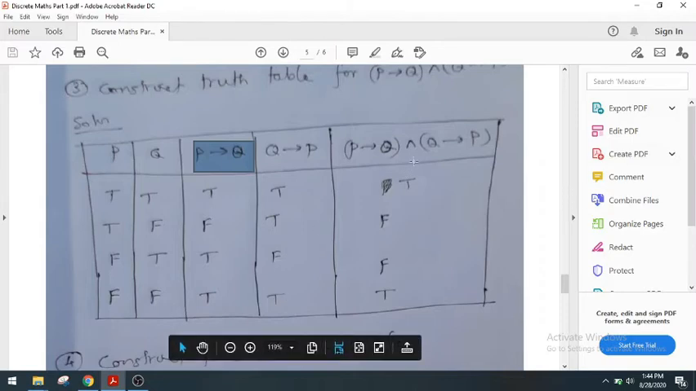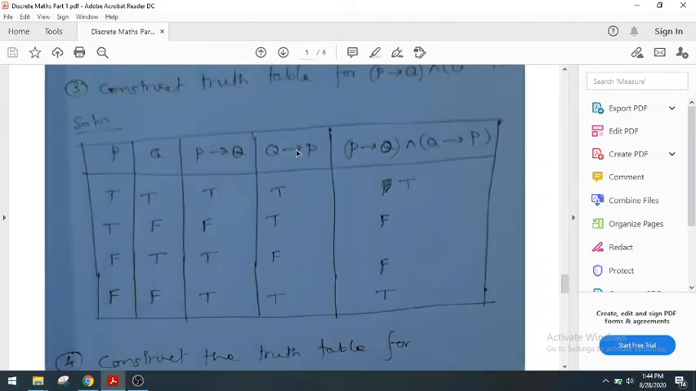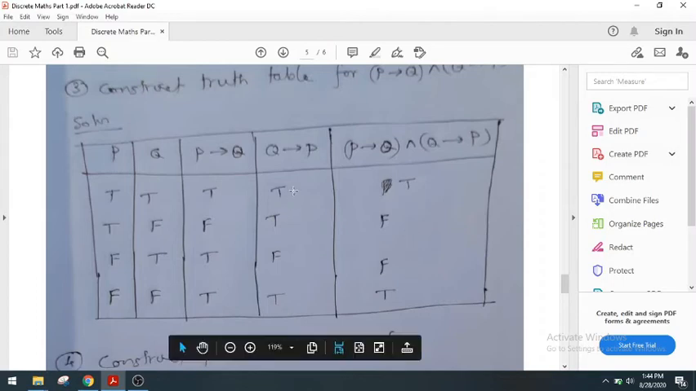Now (P then Q) conjunction (Q then P). We have to do conjunction for these two statements. Conjunction means we already have P then Q here, Q then P here, and can find the conjunction between them. If both of them are T, then T, otherwise false. Here both of them are T, so we have T. In the last row also both of them are T, so T, remaining are false.